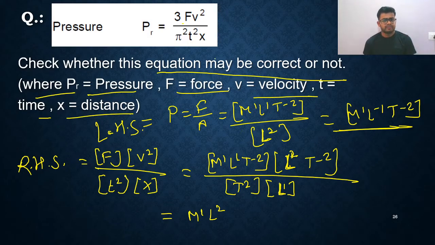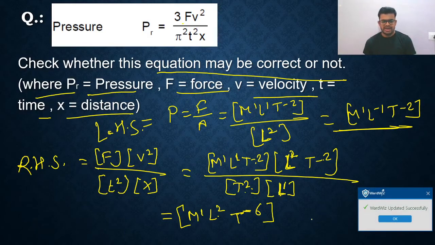Just a minute. Here you are getting FV square upon pi square T square X. So this is T square and this is X. Okay, so we are writing properly. L1 is there and this is L1, it will be cancelled. You are getting L2. This is T raised to minus 2, T raised to minus 2, and divide by this. You are getting T raised to minus 6. So M1 L raised to 2 T raised to minus 6.